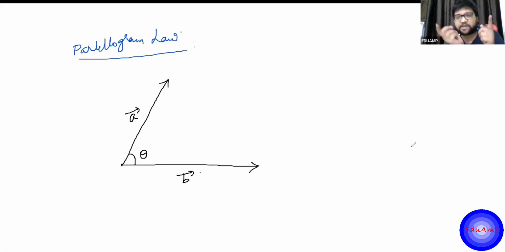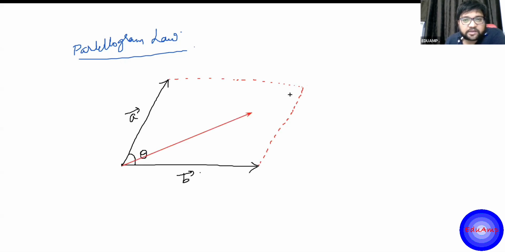Now, this parallelogram law says that the resultant, now this is not the same. Here the two tails are coinciding with each other, and they are at an angle of theta, like this. So the law, parallelogram law says, so basically the two laws are the same thing. It's just the way you look at it. So if you complete this parallelogram, the diagonal, this diagonal gives me the resultant of the two vectors.